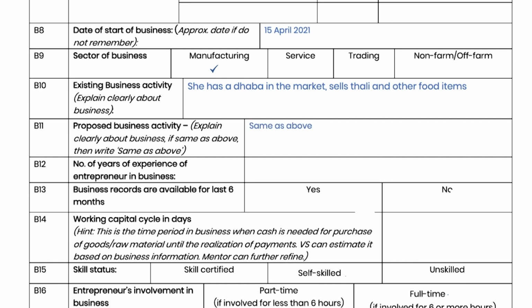In B11, if the proposed activity for loan is different from existing business, then write a few lines to explain the proposed business.